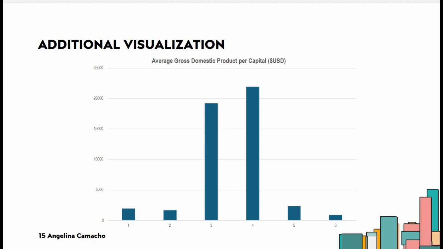Lastly, this bar graph is the most telling, as it showcases the average gross domestic product per capita, calculated in USD. Here you can really see how Regions 3 and 4 have significantly higher GDPs compared to the other two regions. This factor may offer some explanations for the other values calculated in this study.